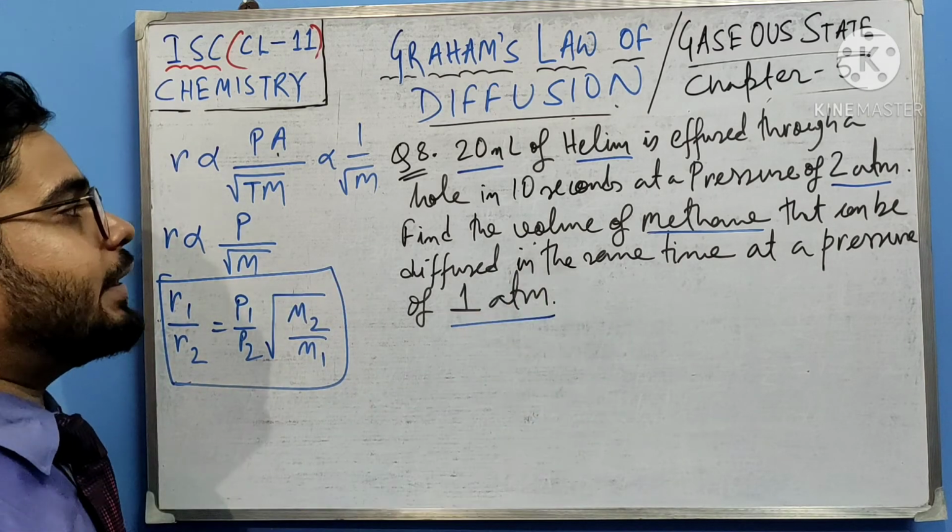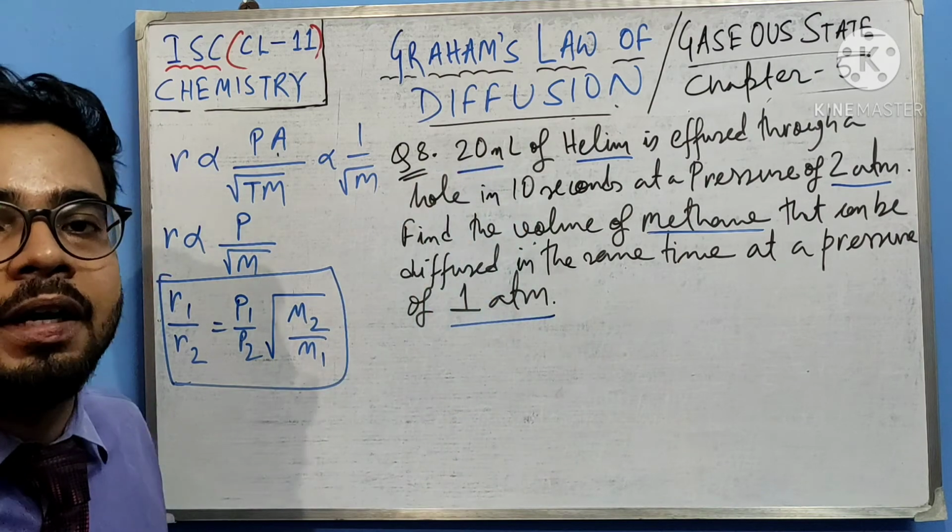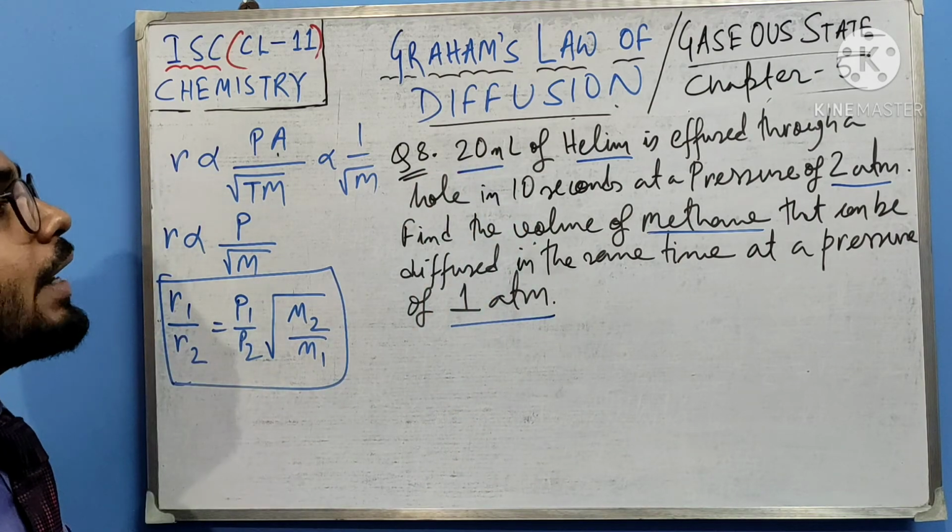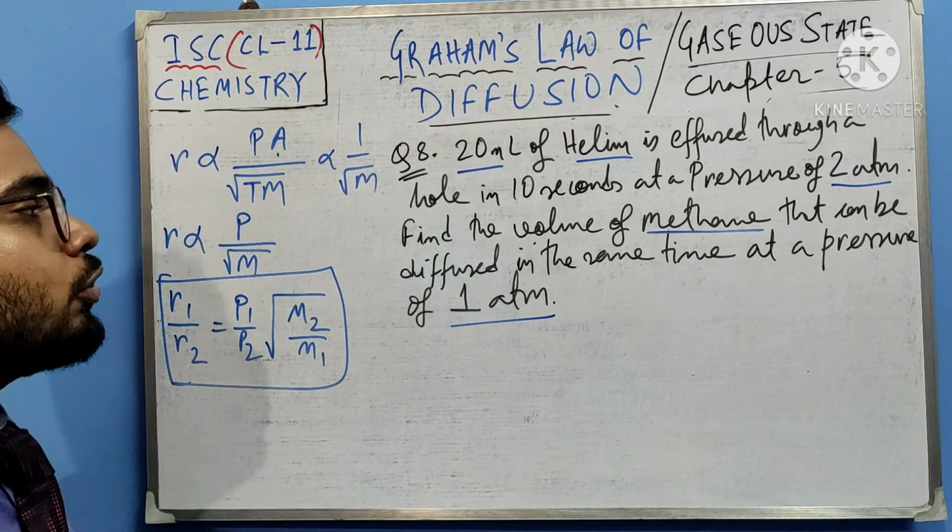Now simply we will apply this. Volume is given, rate is not given, and volume given means we know the time.